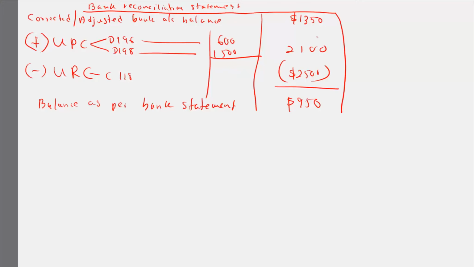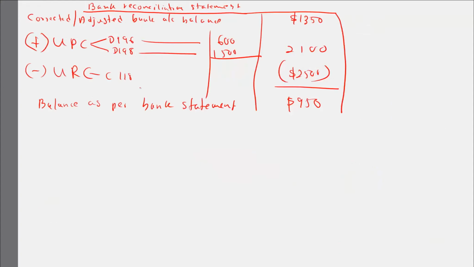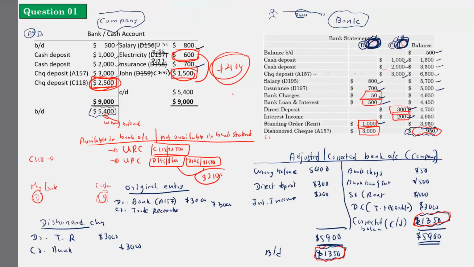Sometimes, very rarely, there is one more adjustment that you have to remember. When the bank is preparing their statement, there can be errors. So if there are errors in the bank statement, you have to adjust for them as errors in bank statement. It can be a plus or a minus based on the error that the bank is making. So if there is any error in the bank statement, we have to include it in the bank reconciliation statement.